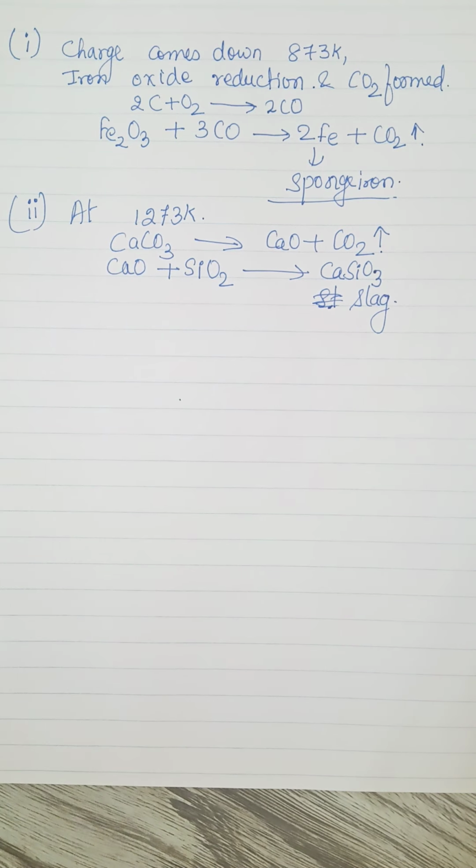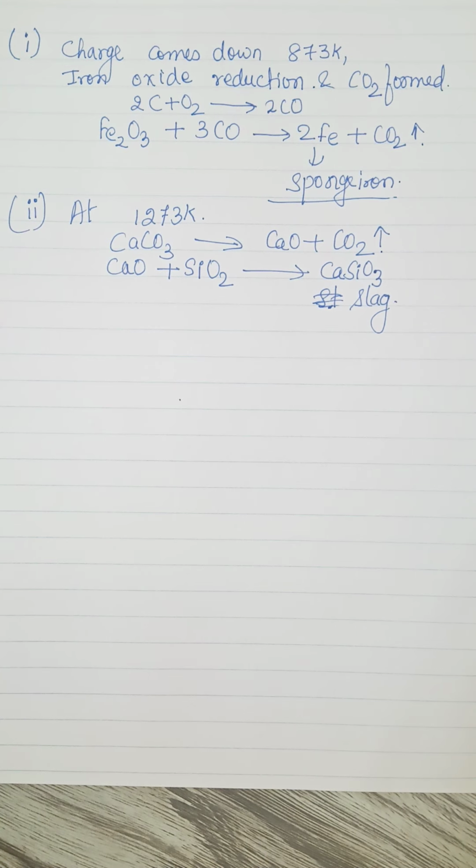Then at last, at the 1573 Kelvin region, that is the last region, the sponge iron melts and dissolves carbon, phosphorus, silica, etc. Then the slag also fuses and the molten mass collects at the base of the furnace, definitely, right? Then the slag floats over it, so it is easy to remove. So there is an outlet for slag in the diagram, you can check. And the molten iron is taken out as required, जो लास्ट में मिलेगा, ठीक है. So this iron which is just taken out is known as pig iron.